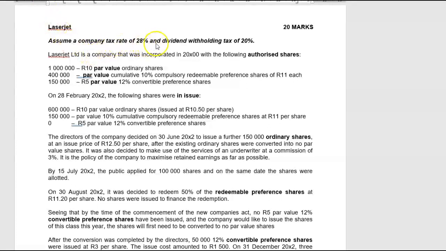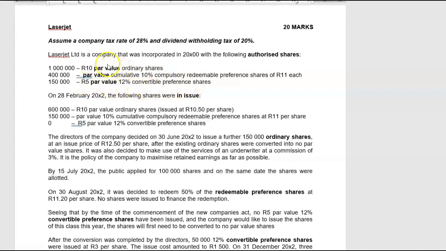Assume a company tax rate of 28% and dividend withholding tax of 20%. Laserjet is a company that was incorporated in 2000 with the following authorized shares: 1,010,000 Rand par value ordinary shares, 400,000 par value cumulative 10% compulsory redeemable preference shares of 11 Rand each, and 150,000 5 Rand par value 12%